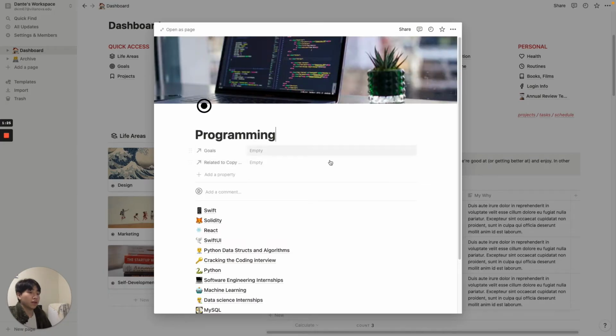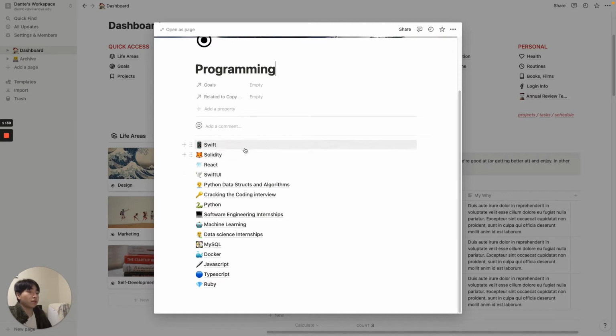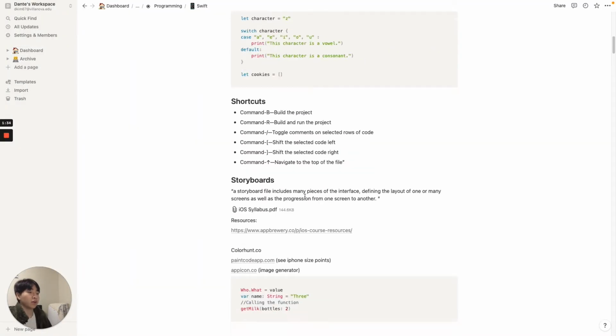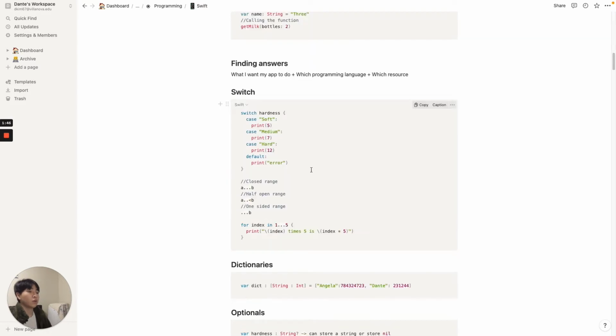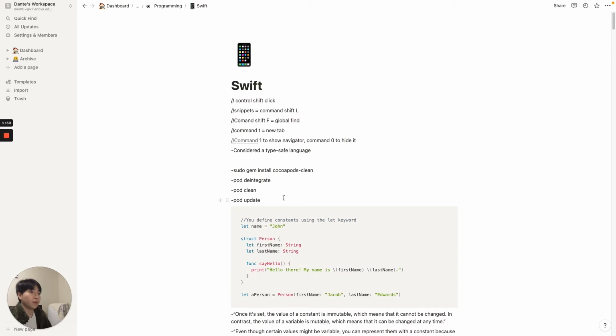Another big thing I use Notion for is to take notes, and one of the great features with Notion is the fact that you can write code straight into the app. Whenever I want to keep track of a piece of code that I've written, then I just write it down here, and it's just a great way to learn and to manage your knowledge.